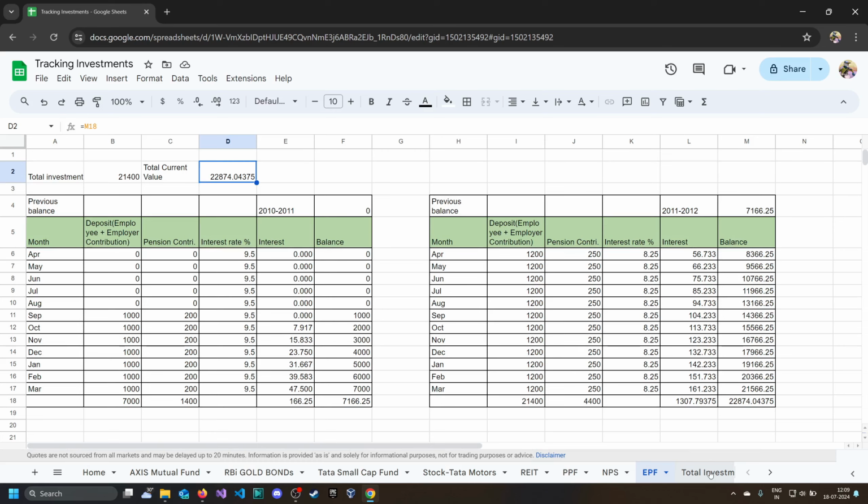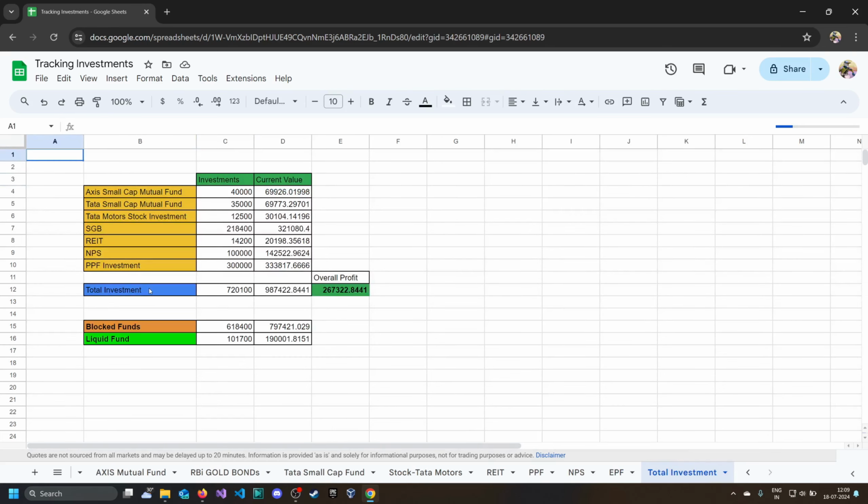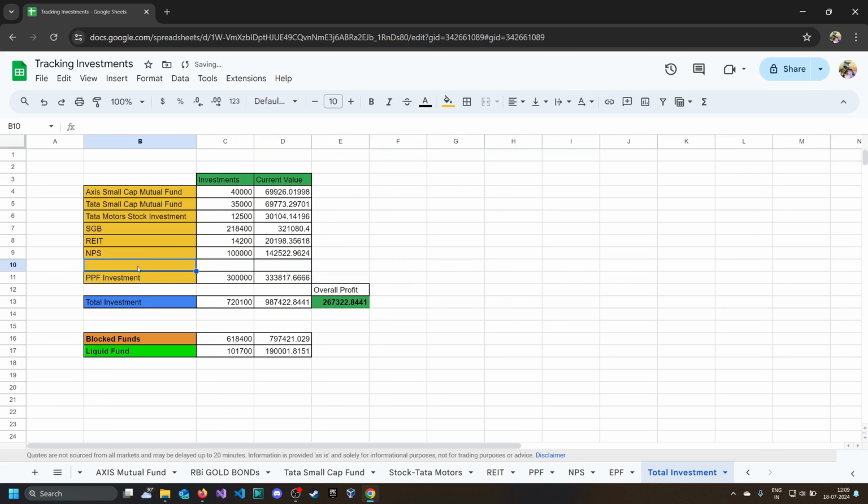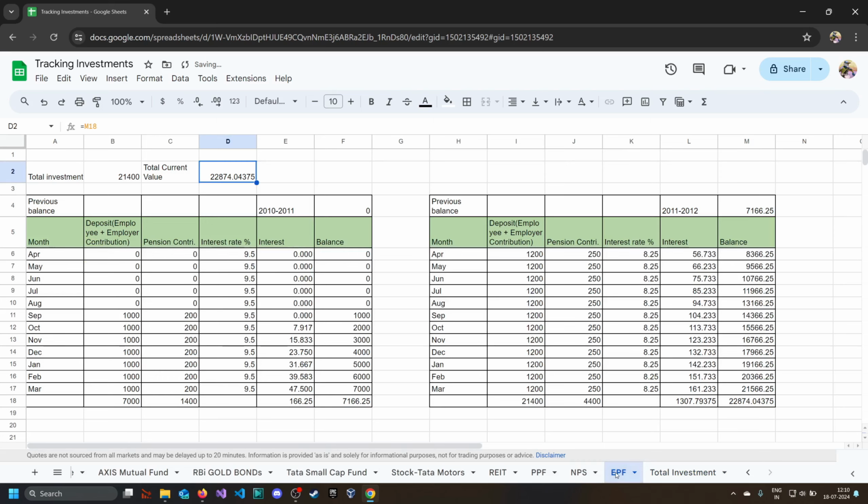Now let's add to the total investment sheet. So here we will make a row and we will write EPF, and just copy this. Okay, so equal to EPF because we are using the EPF sheet, and then we have to provide B2 and D2.